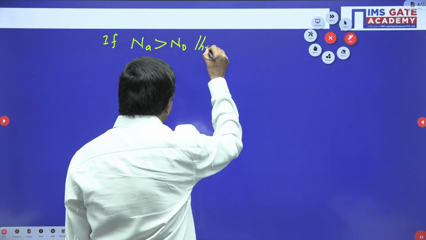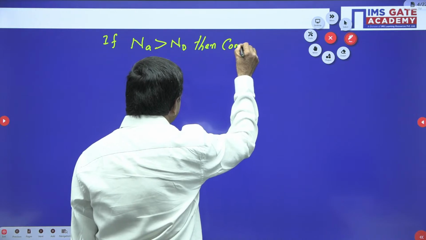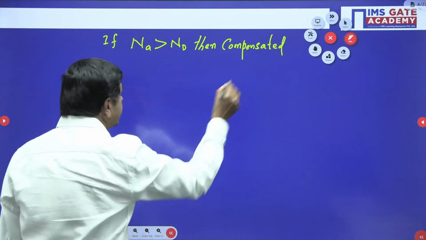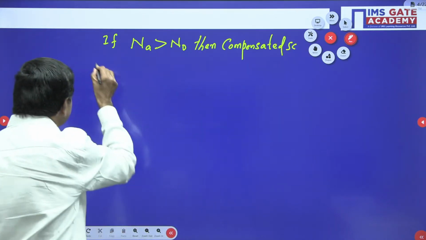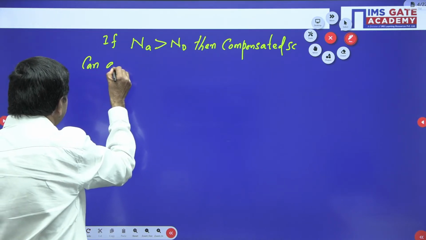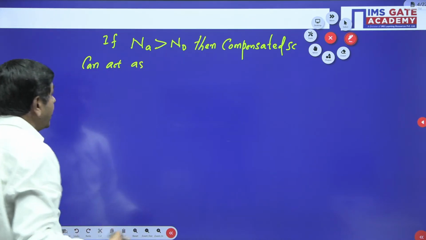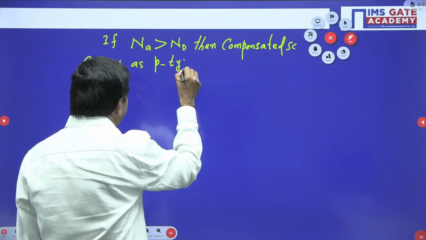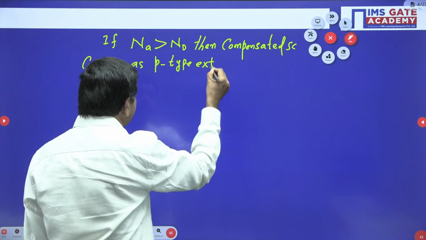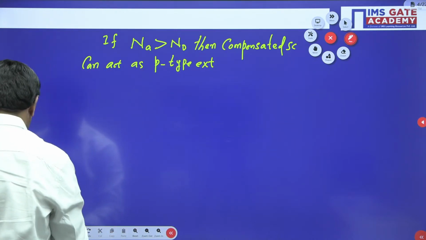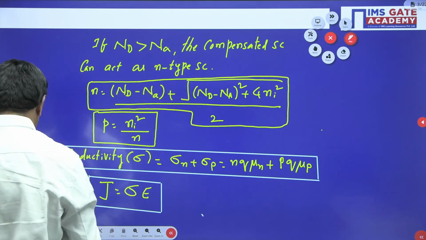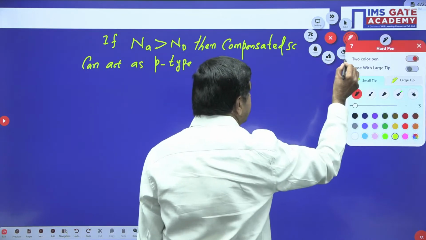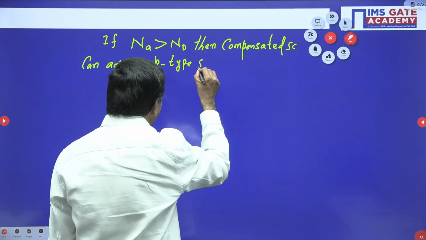then the compensated semiconductor can act as a p-type extrinsic semiconductor. P-type extrinsic semiconductor, p-type semiconductor. Already we said that is an n-type extrinsic semiconductor. Otherwise you can write that p-type semiconductor is enough, or p-type extrinsic semiconductor, or p-type semiconductor. We can write like this now.